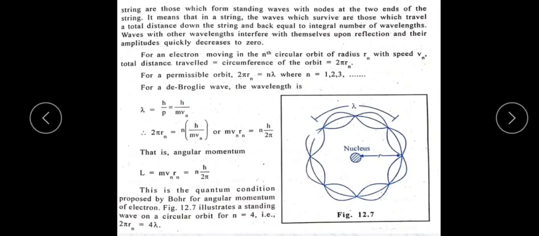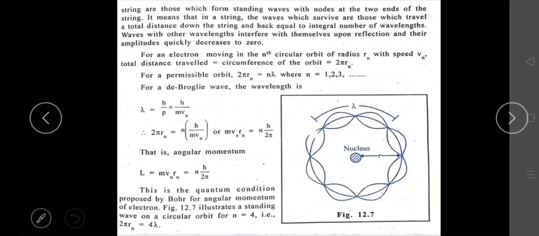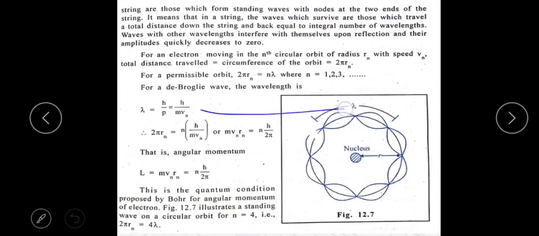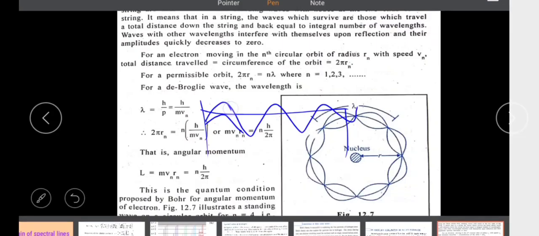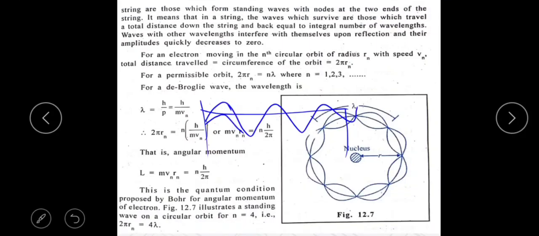See here, let us consider this is a string whose two ends are fixed. If you disturb the string, some wavelengths are formed, and these waves are standing waves with nodes and antinodes, like this.